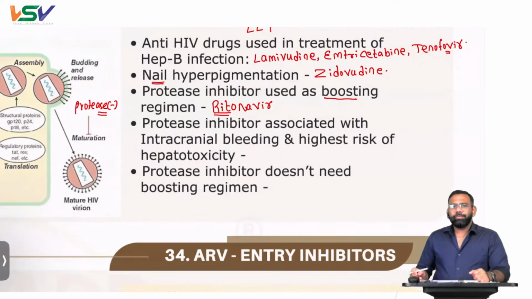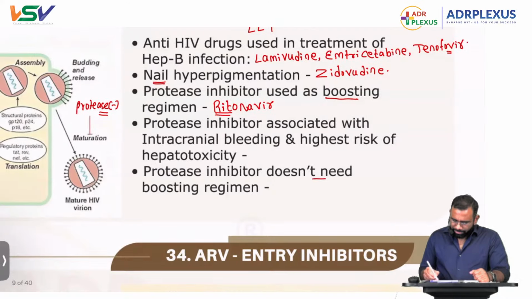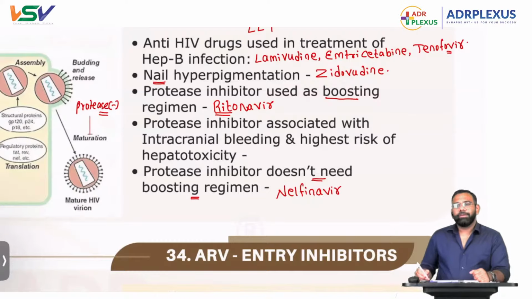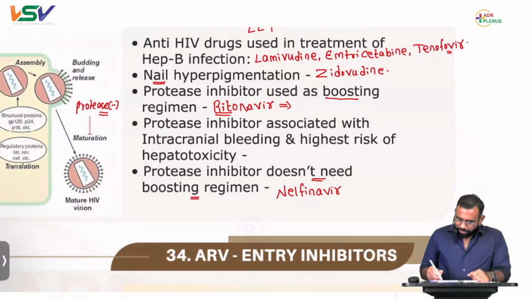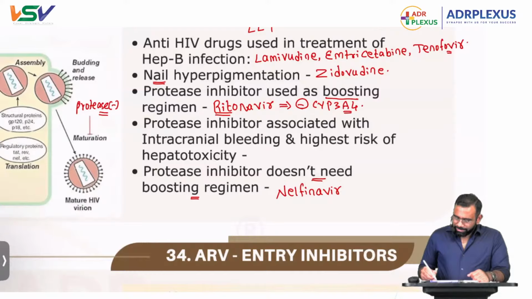All protease inhibitors need ritonavir, except one drug, the last one: the protease inhibitor that doesn't need a boosting regimen is nelfinavir. The reason is that ritonavir inhibits CYP3A4.